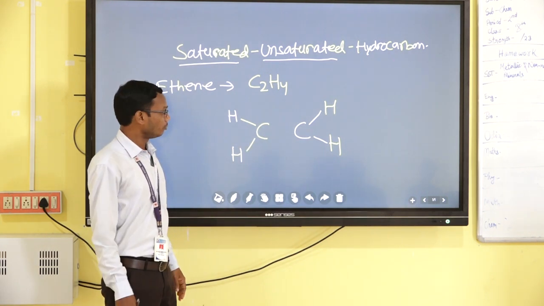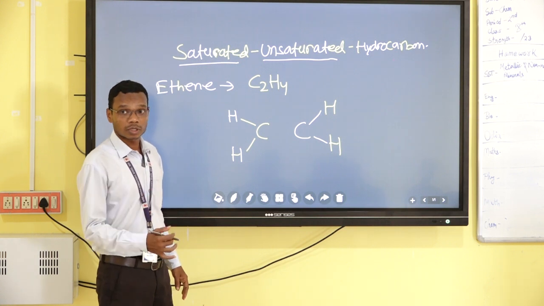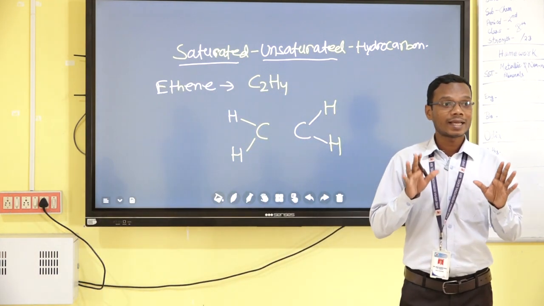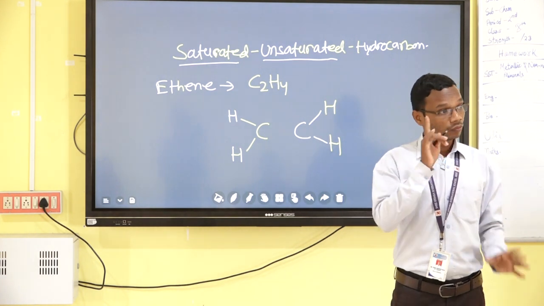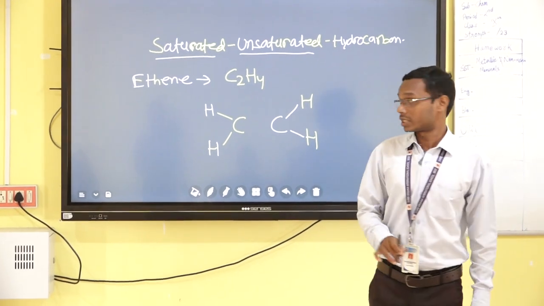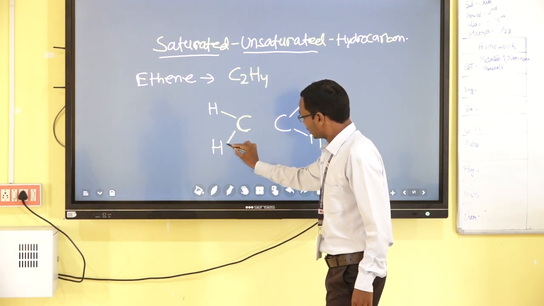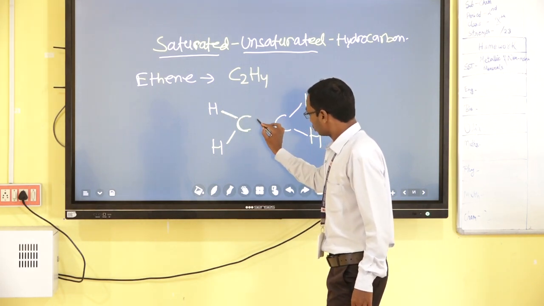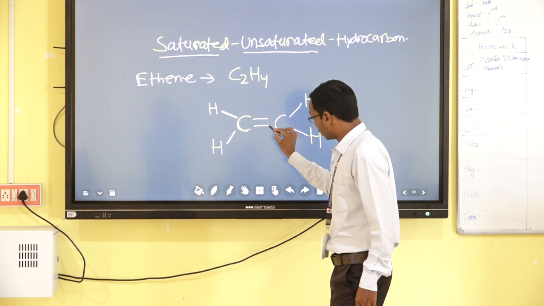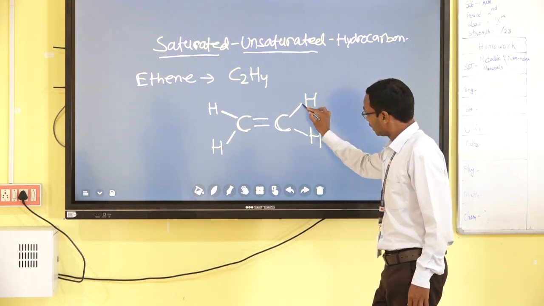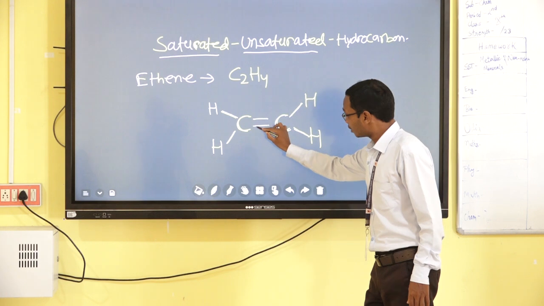How many bonds between the carbons? Obviously 2 bonds. As we know, carbon always exists in tetravalent form, 4 valence. It must be 4 valence. That means if you consider the first carbon, there are 2 bonds, then we have to put again 2 bonds. If you consider the second carbon, it has 2 bonds, again there are 2 bonds.